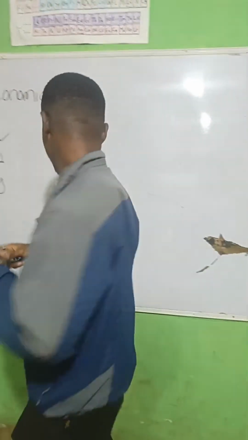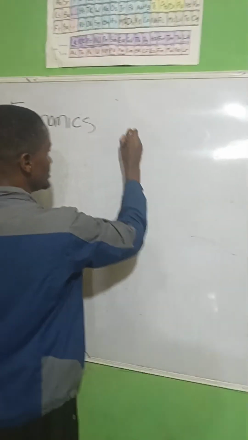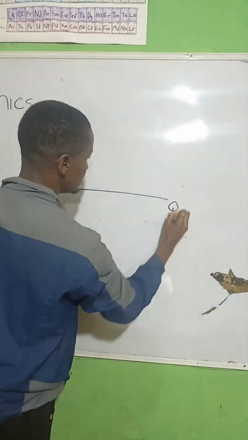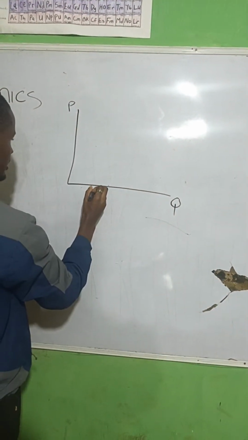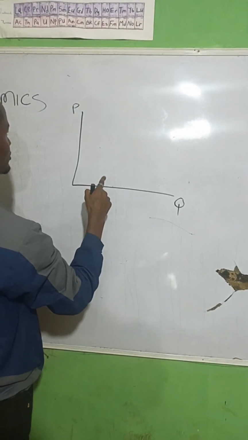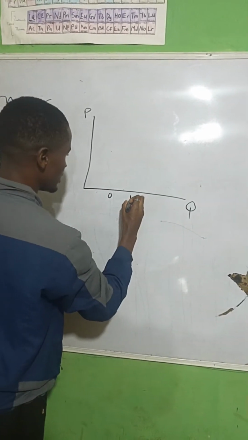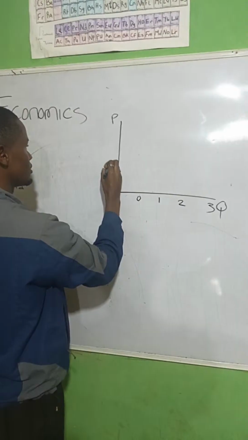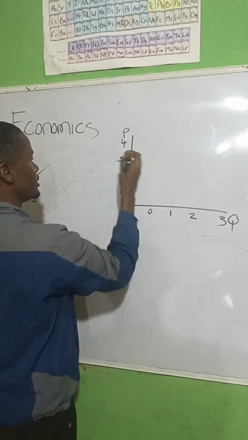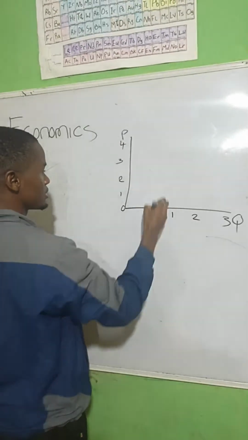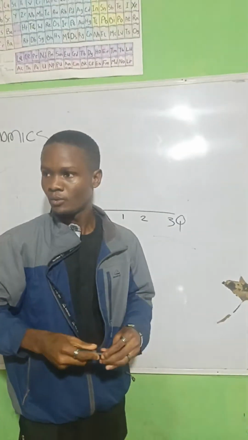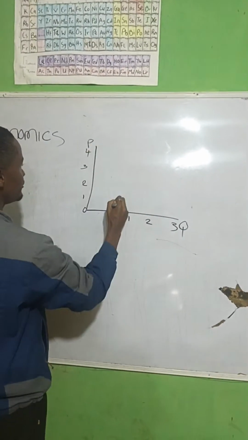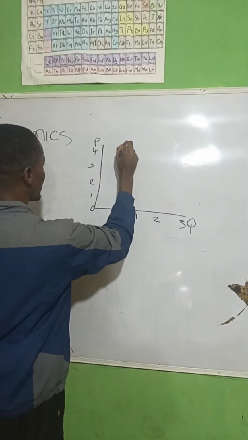Then where is my marker? Okay. Then let's assume this is our curve. I'm explaining the demand curve now. Let's say this side is quantity, then this side is price. This is 0, this is 1, this is 2, this is 3. Then 0, 1, 2, 3, 4. When the price is 4 naira, individuals are buying, we understand graph? Yeah. We all do. Okay, sorry, I just needed to be sure. When the price is 4 naira, individuals are buying 0 of that commodity.